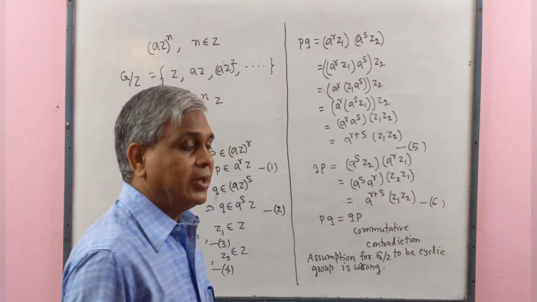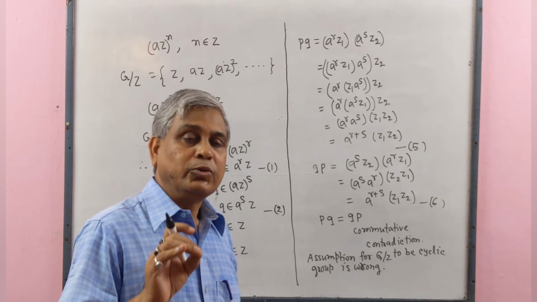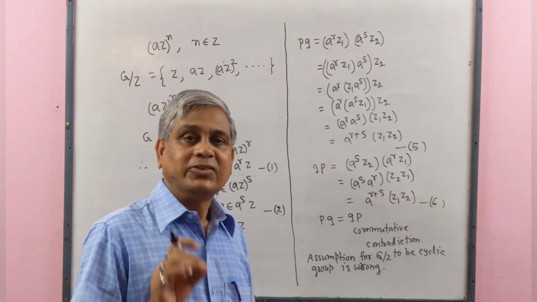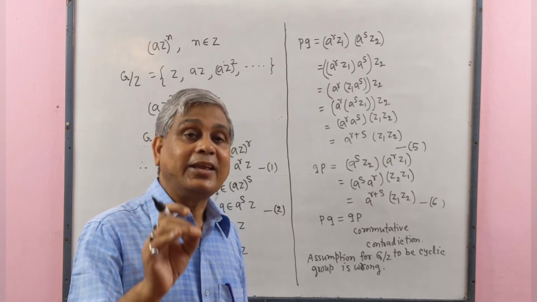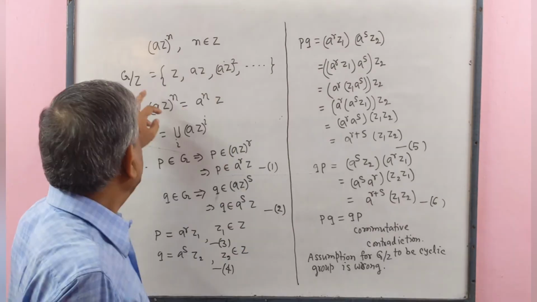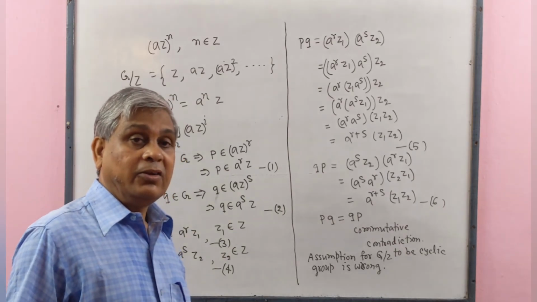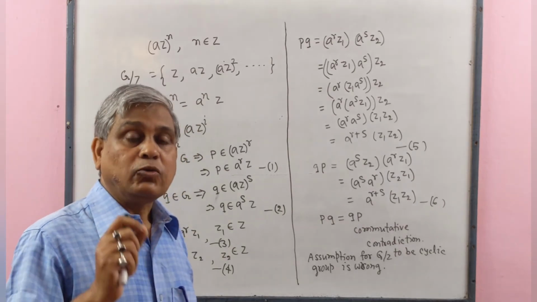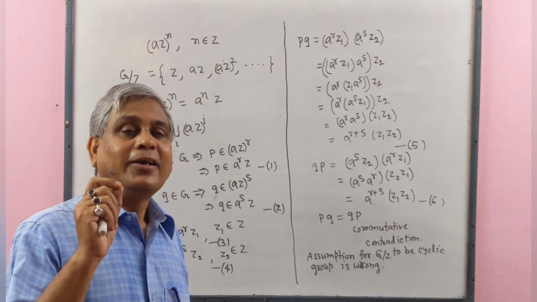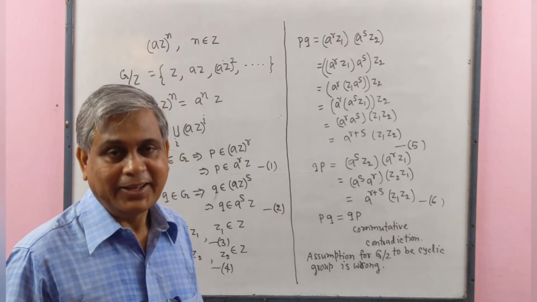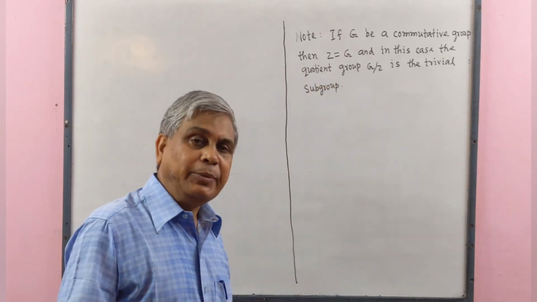Hence, a non-commutative group which has center Z may not have a cyclic quotient group. That is, G by Z will be the quotient group, but it is non-cyclic. Proved. Here we have an important note.